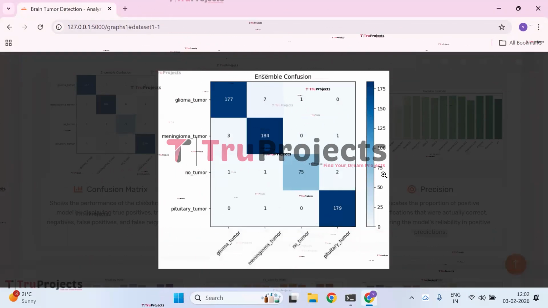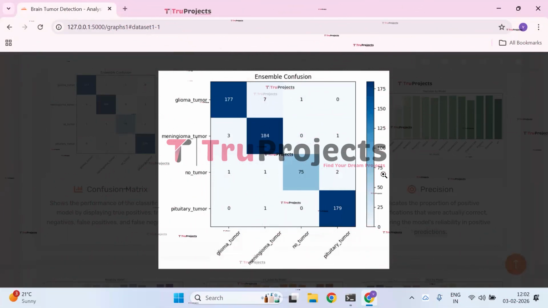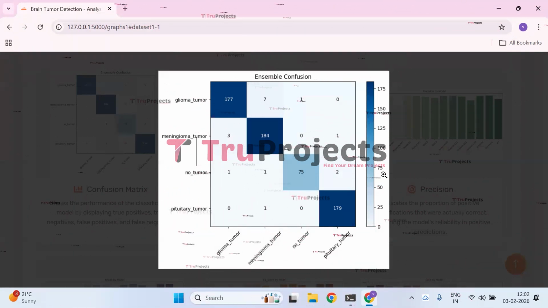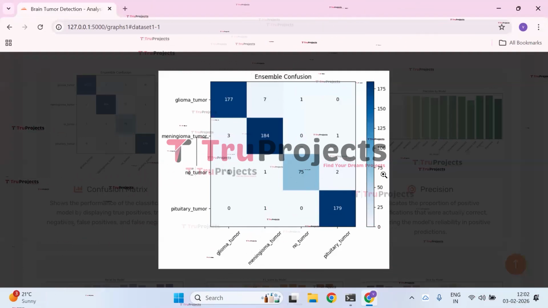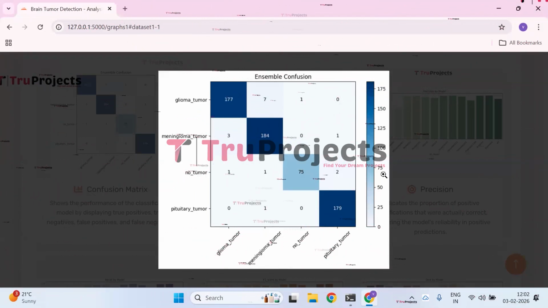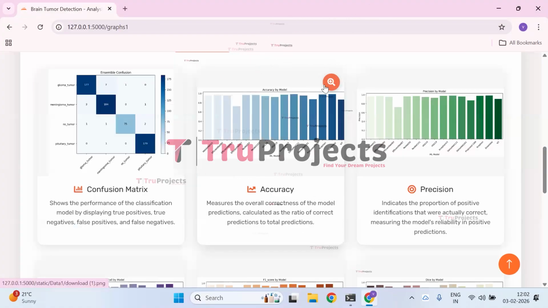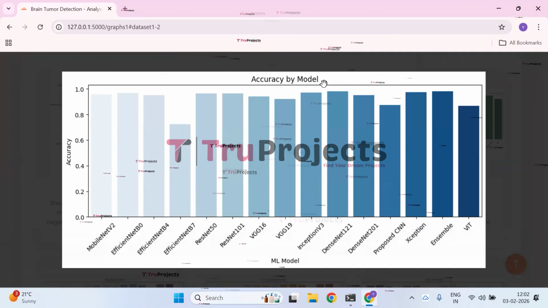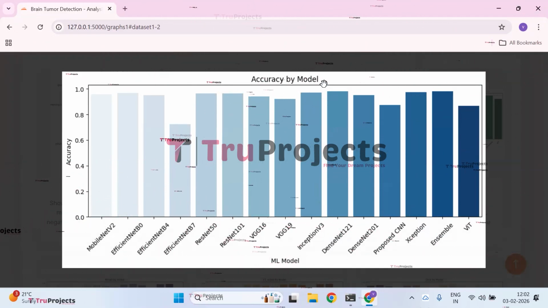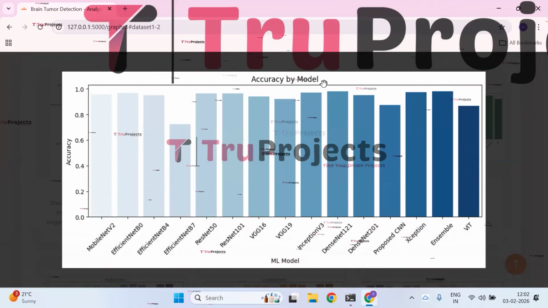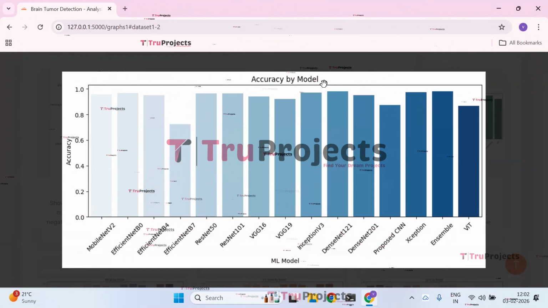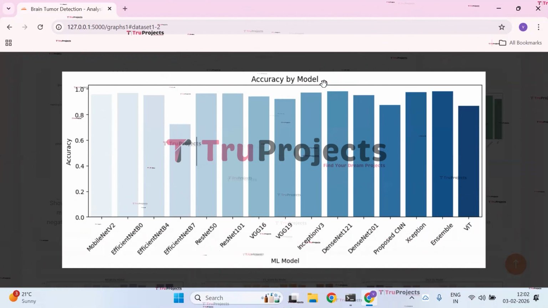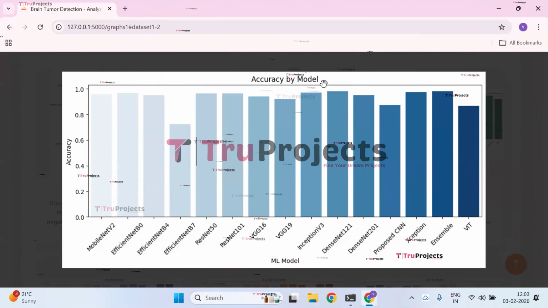This confusion matrix shows that the ensemble model classifies all four classes with high accuracy, as most values lie on the diagonal. Only a few misclassifications occur between tumor types, indicating strong overall performance and good class separation. Next, we have the accuracy by model graph. The bar chart compares classification accuracy across different models, showing that Ensemble, Xception, DenseNet 121 and Inception V3 achieve the highest performance. EfficientNet B7 and ViT show comparatively low accuracy, highlighting variability in model effectiveness for this task.